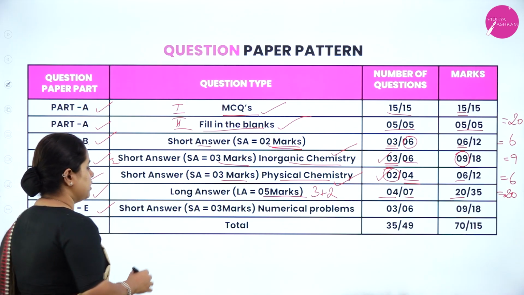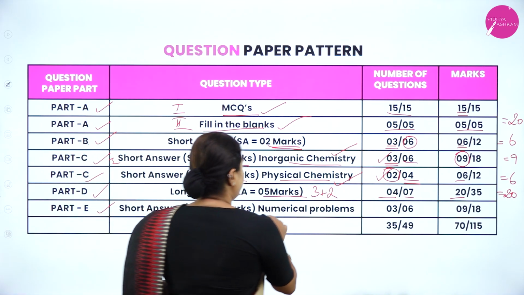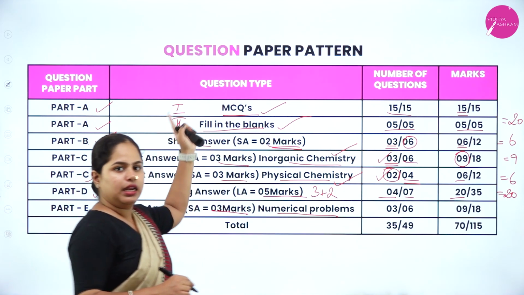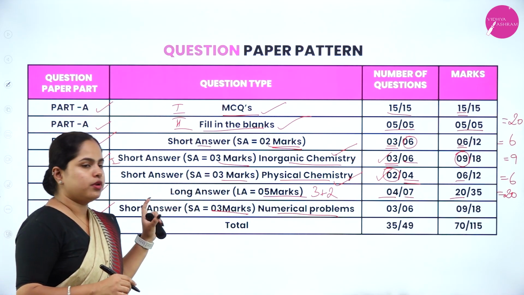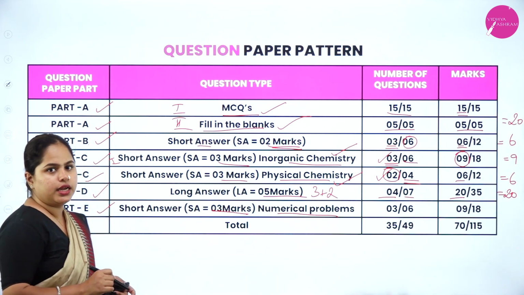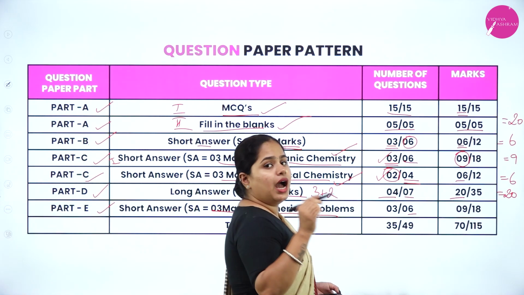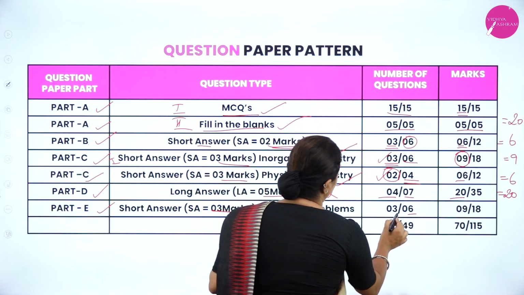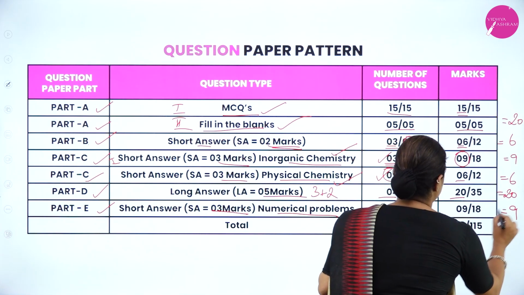Now the last part is for 3 marks, which only consists of numerical problems. So in any of the other parts, you will not have numerical problems. Numerical problems you can find exclusively in your part E, right? Each numerical problem will contain 3 marks, and there will be a total of 6 questions, out of which only 3 you have to attend. So you will get a total of 9 marks, right?